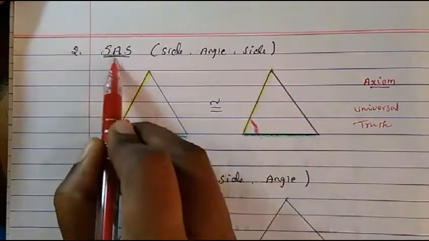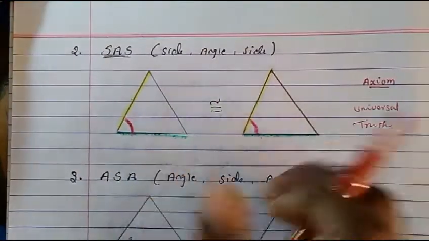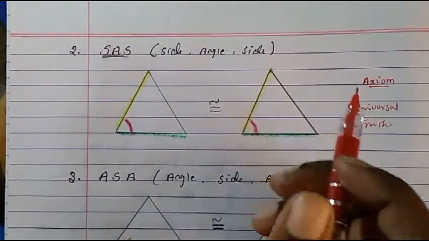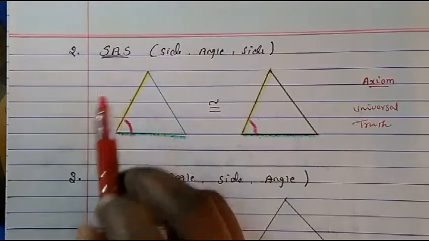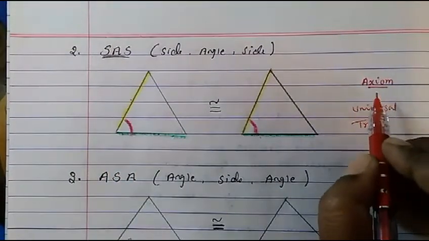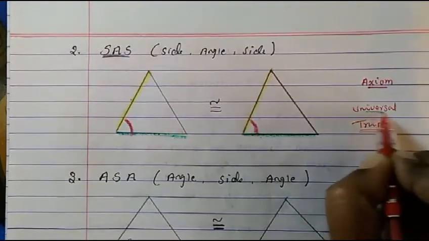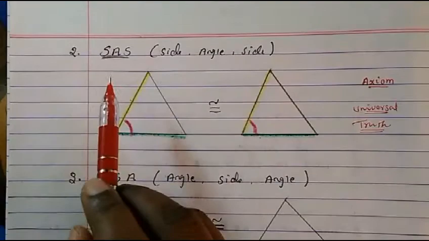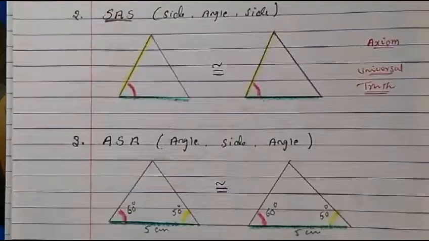So this law or this condition, side angle side: if we see any two triangles where the side angle sides are the same, then we can say that these two triangles are congruent. So this rule is accepted as an axiom. Axiom meaning is a universal truth. Universal truth means we don't need to prove it. But using this, we can prove the remaining conditions.